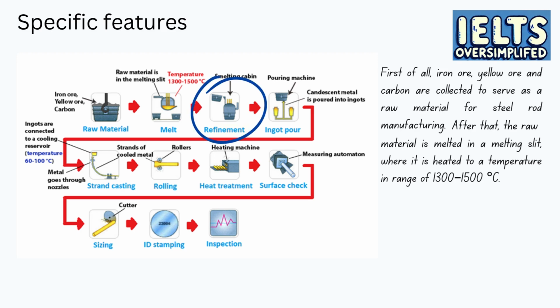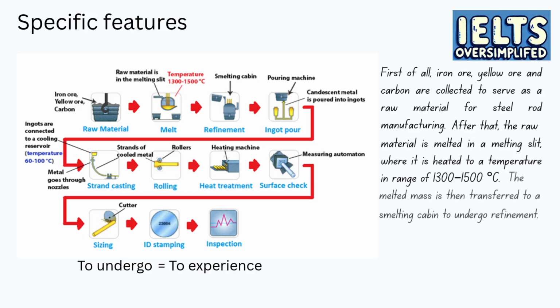The third stage is called refinement, and from the diagram we only know that during this stage, the material is put into a container called smelting cabin. We don't know what exactly happens there, and that's where the verb undergo comes in handy. It means to experience. For instance, you can say, "The material undergoes refinement in a smelting cabin," and this is a very good way to explain a stage that lacks additional information. Here's how I described this stage. The melted mass is then transferred to a smelting cabin to undergo refinement.